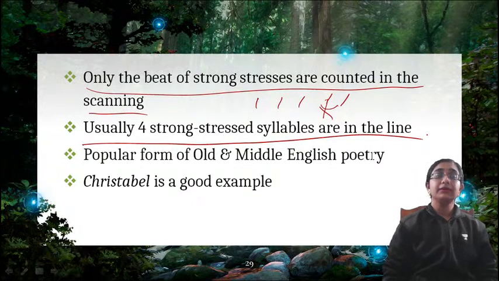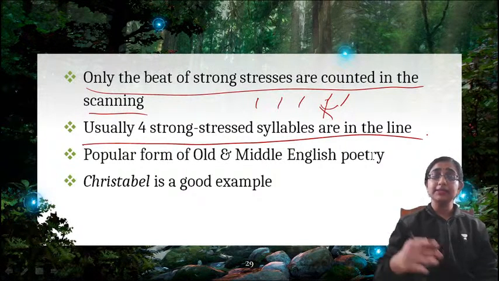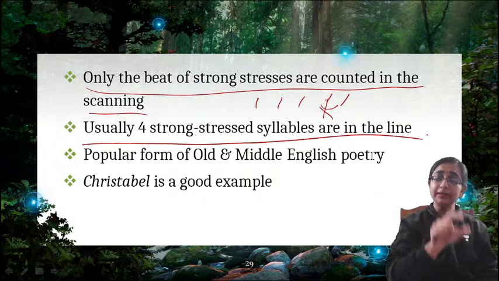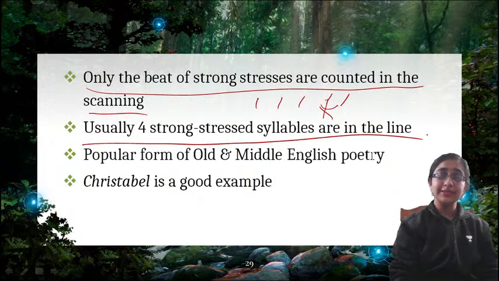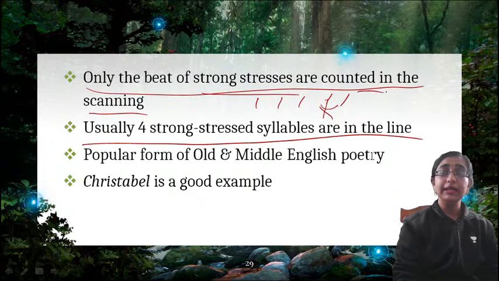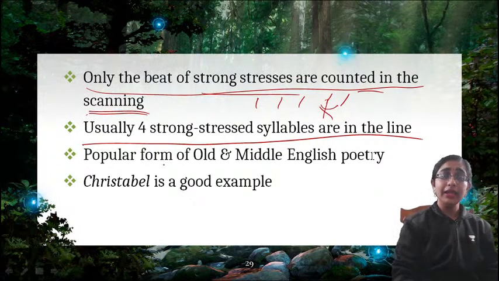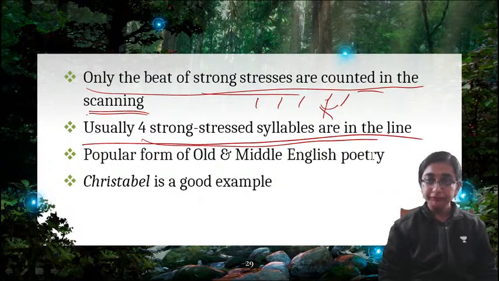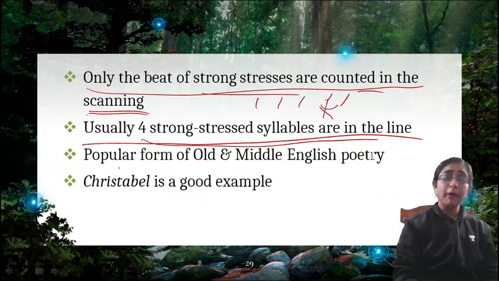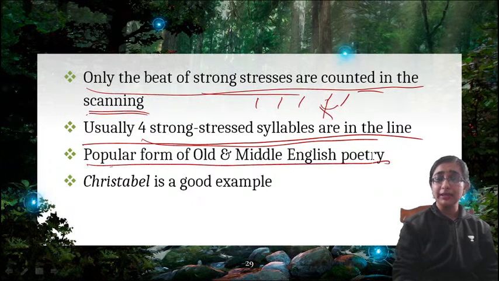That is actually the pattern of accentual verse. It is based on accent, so only the accented or stressed syllables are counted in the scanning. Now, it was a very popular form in Old and Middle English poetry.